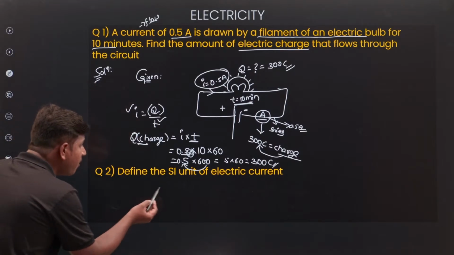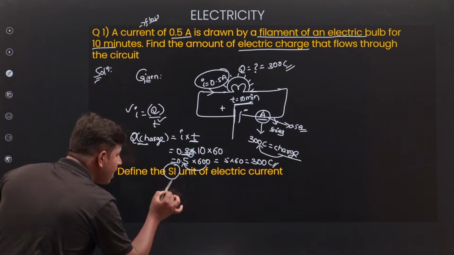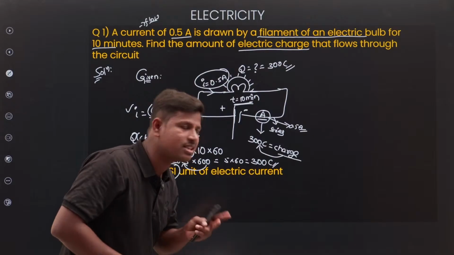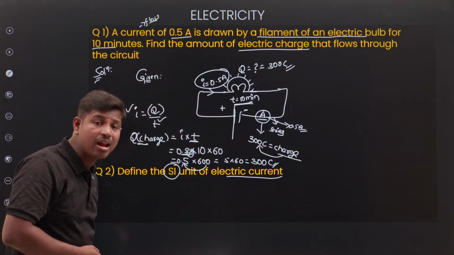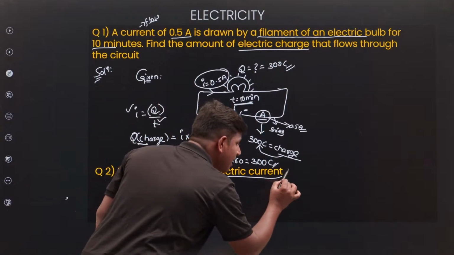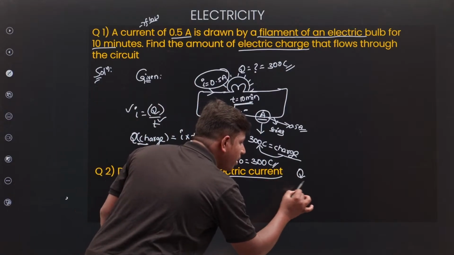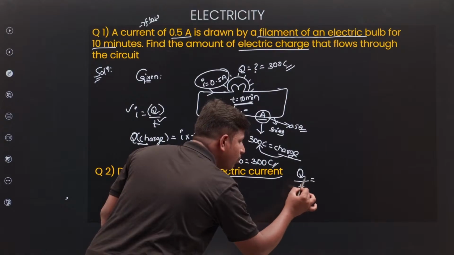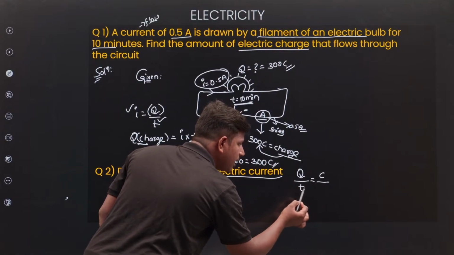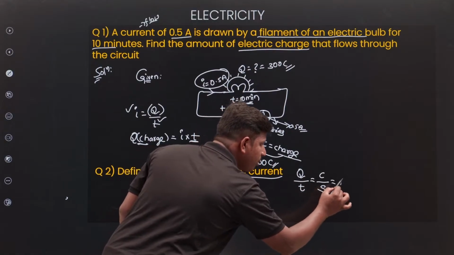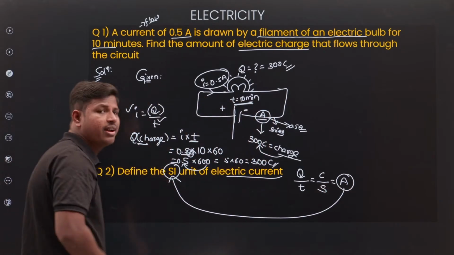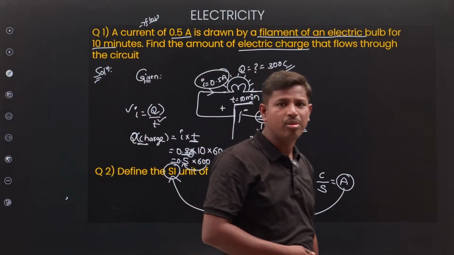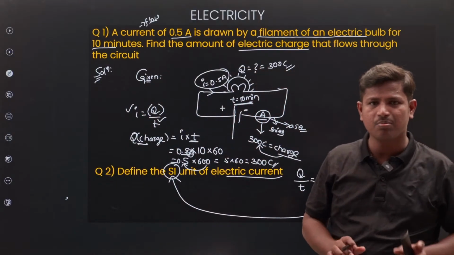Next question, define SI unit. We have two units, SI unit, CBSE unit. SI unit of electrical current. Electrical current formula: flow per unit time. Flow, coulomb. Time, second. Coulomb per second, ampere. So ampere is the SI unit of electric current. Simple, right? Very simple.